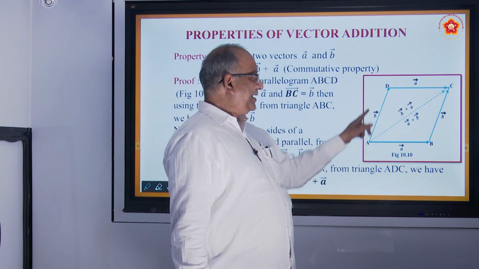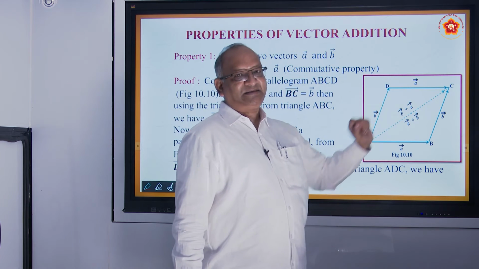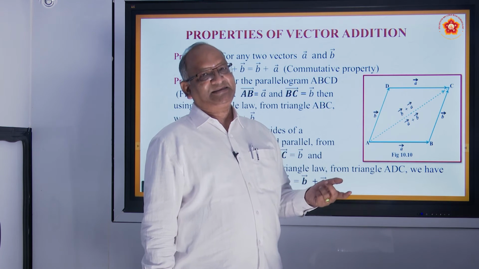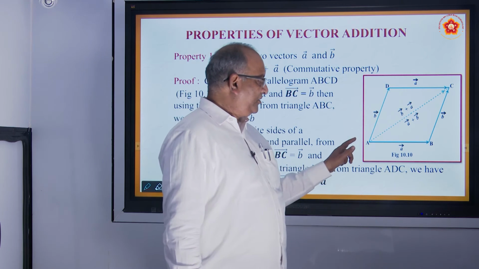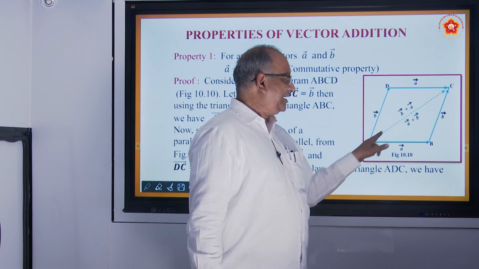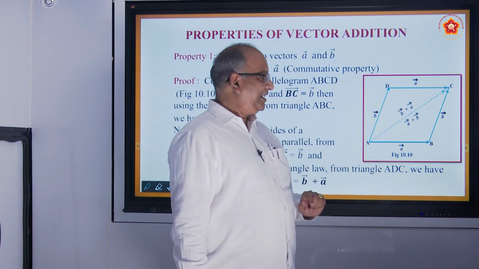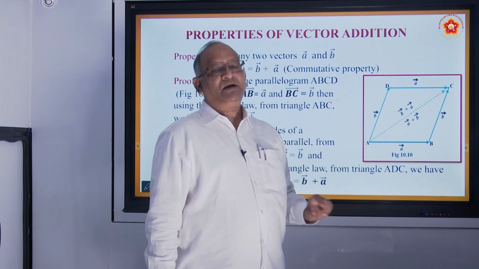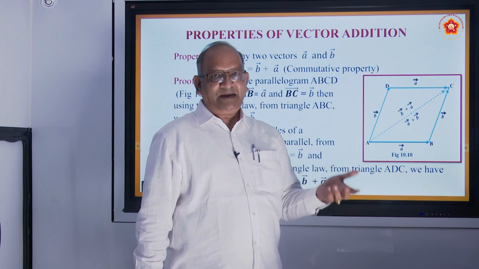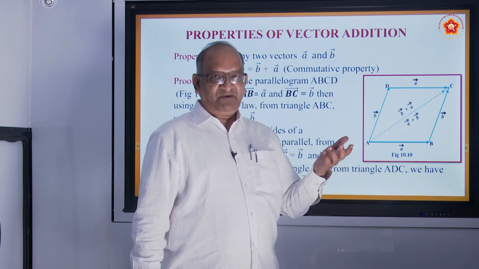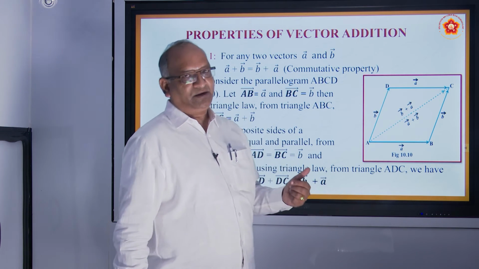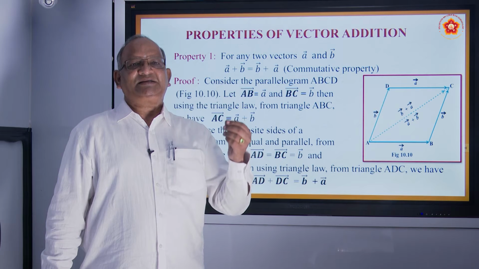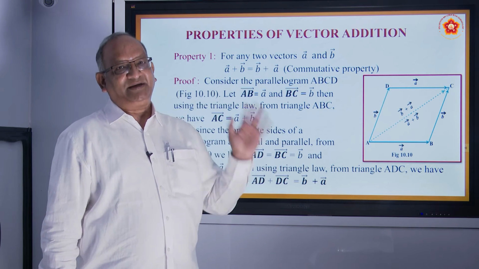Similarly, the vector AD is going to be equal to BC. Why? Once again the opposite sides are equal, we are keeping the direction same. So, if you add AB with BC, you will get A plus B. Whereas if you add AD with DC, you are going to get B plus A. Both are giving you the same diagonal, same vector. So what do we conclude? We conclude that vector addition follows commutativity.